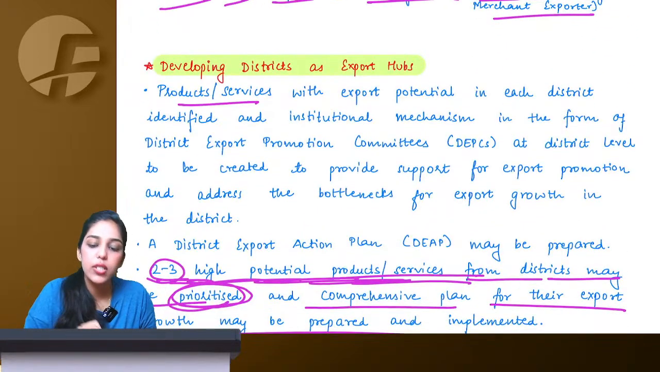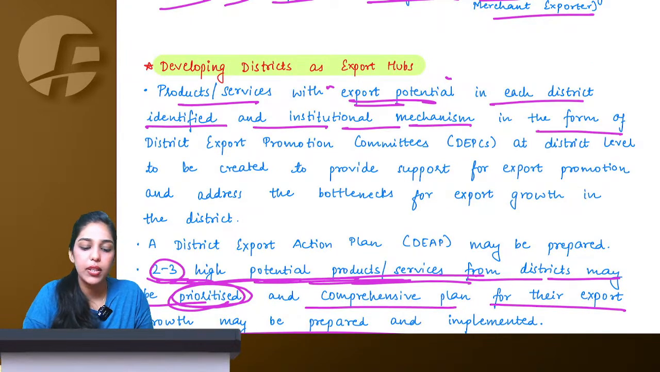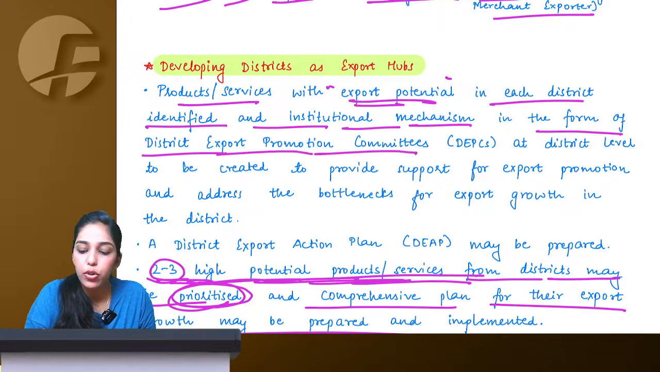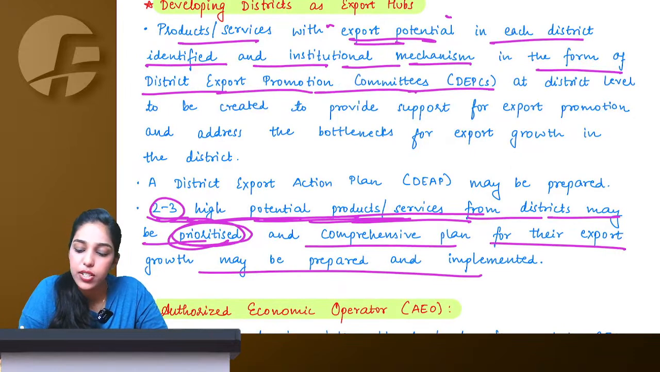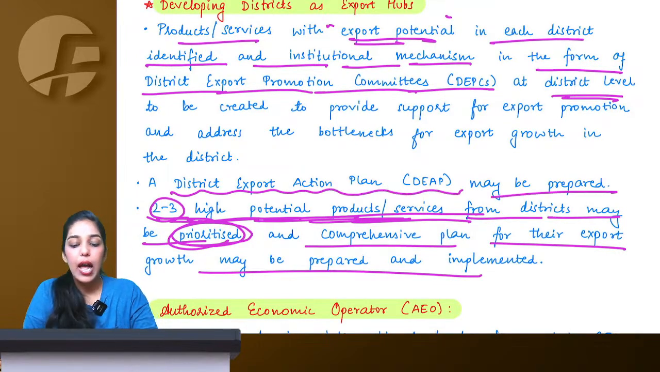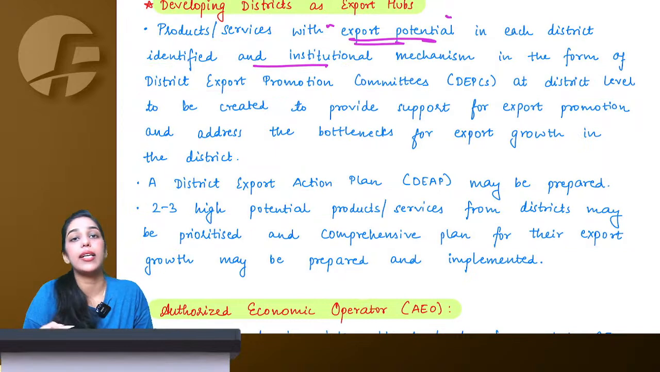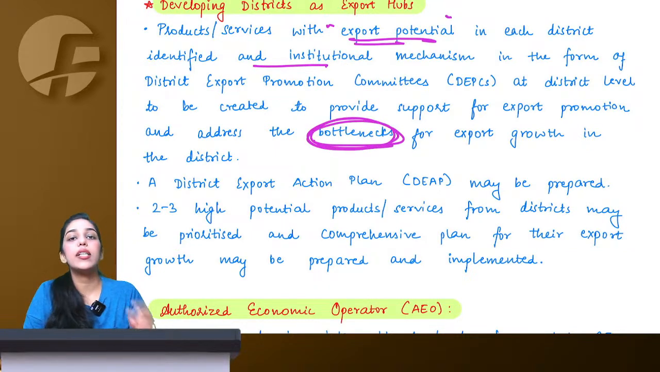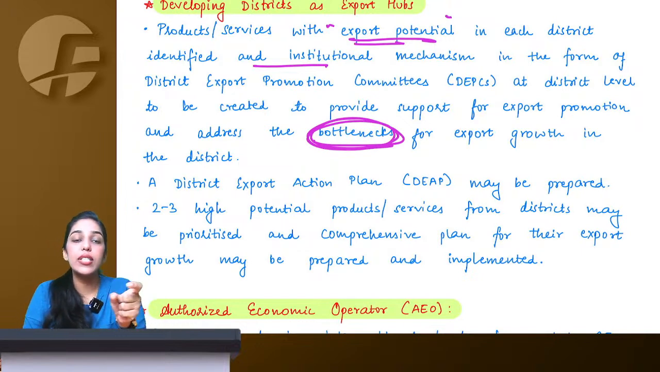So products or services with export potential in each district are identified, with an institutional mechanism in the form of District Export Promotion Committee. So we are going to set up this District Export Promotion Committee at a district level, who will ultimately make a district export action plan, and based on this plan we give them the infrastructure, the resources, and we try to remove their bottlenecks. What do we mean by bottlenecks? We understand bottleneck in SCMP, that what is the constraint, what is the resource that is restricting us.